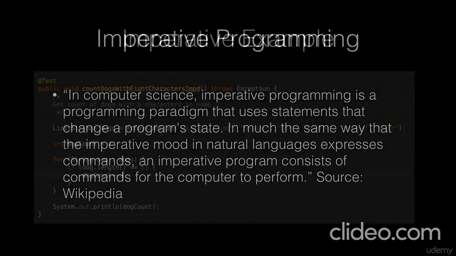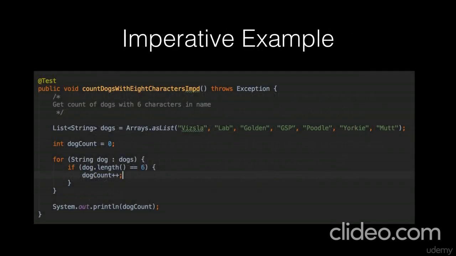Let's take a look at an example of that. We've all seen this, and we're going to take a closer look at it later in the course. Here we want to get a count of dogs with more than 6 characters in their name. We create a variable, dog count, then we iterate over the list and increment the dog count, and at the end of it, we print it out. So we start with a list, set up a variable, and then iterate over it and do this over and over and over to get that dog count.